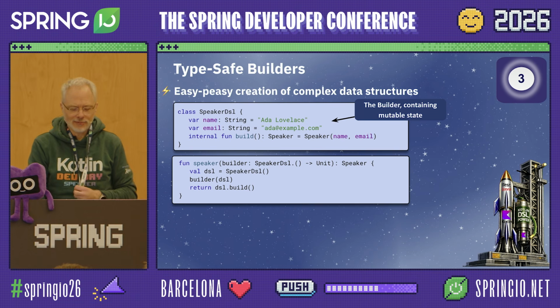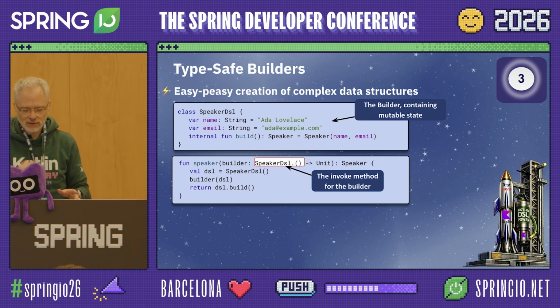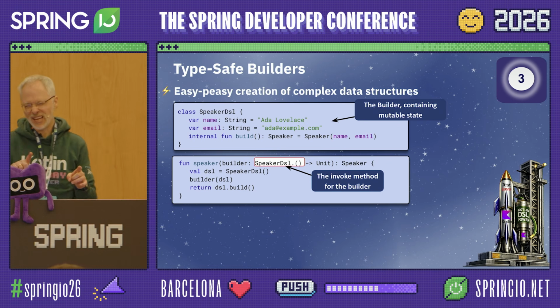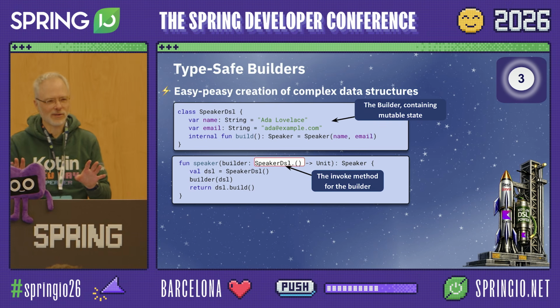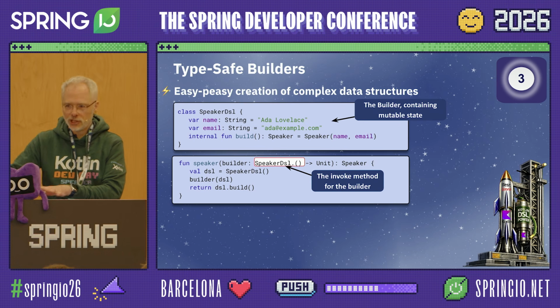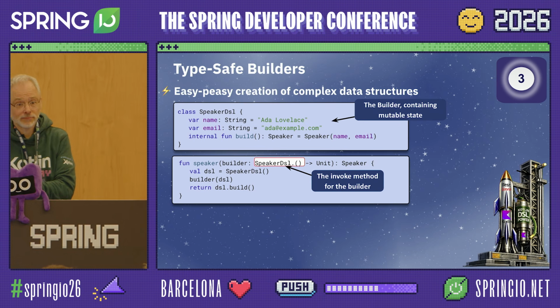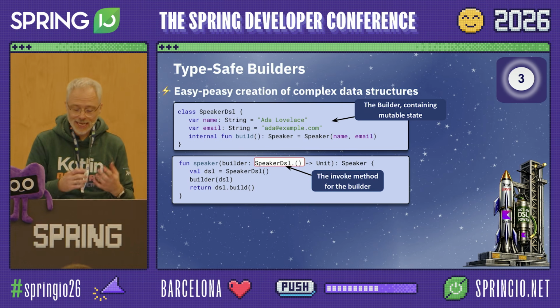Now comes this part here, which has this fancy argument, SpeakerDSL dot parentheses. It looks a bit like a lambda, but it's not. It looks a bit like the extension methods. It's kind of a weird thing, right? In the bytecode, it's just another lambda. It's really a lambda. There's no difference between a normal lambda and this. But in the source code, it has some implications.